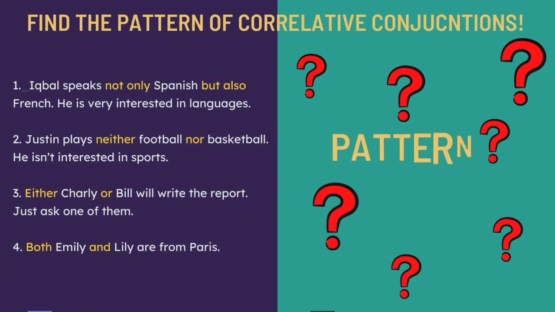Do you understand what you have to do? Alright, you can start it now. Here are the sentences. Just try to identify the pattern of correlative conjunctions. I have highlighted the correlative conjunctions in each sentence to make it easier for you to find the pattern. Good luck, everyone!